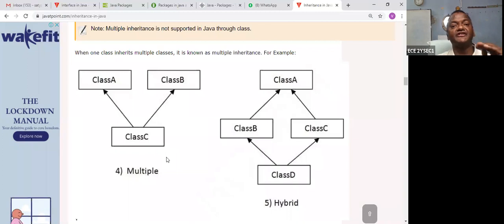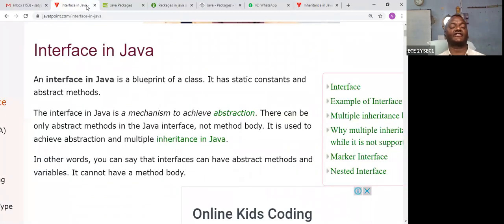This confusion should be avoided by the interface. Two parents, one child. Normally one parent has two children, but in the reverse process, two parents, one child. The child cannot understand which operation should be performed from where, either from class A or class B. So, I repeat, interface is 100% abstraction.